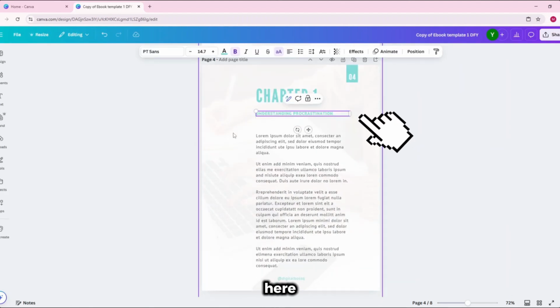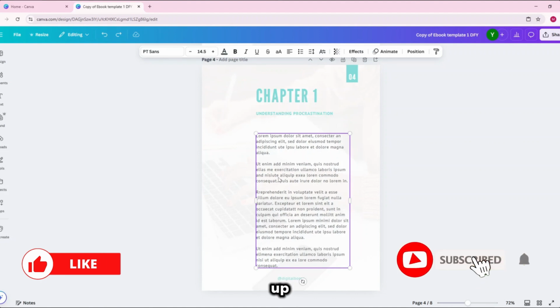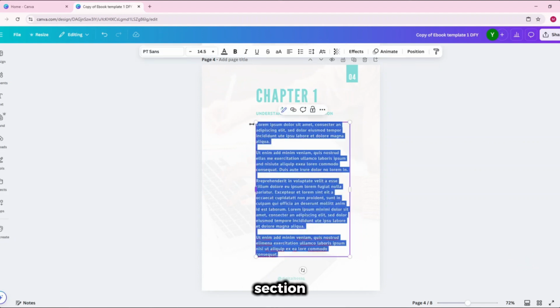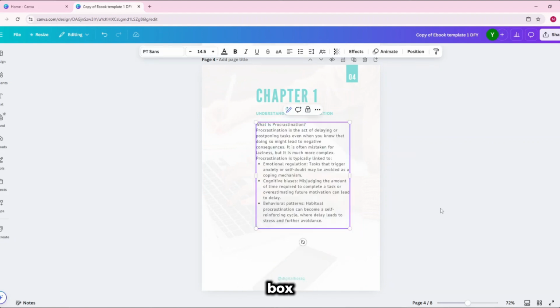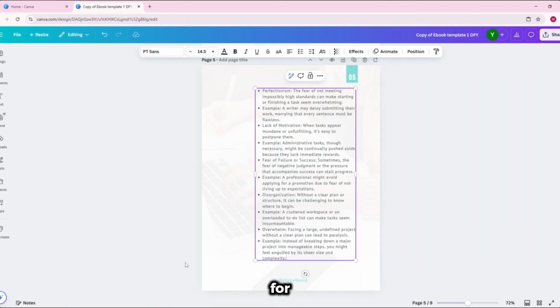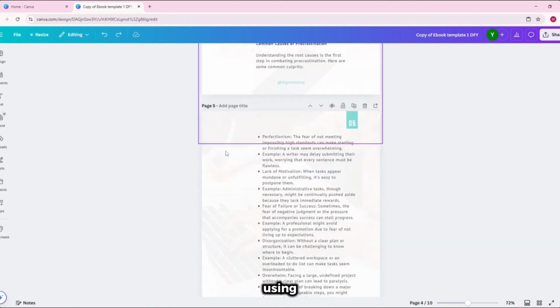I'll add the title here. And then I'm going to move this text box up so that I can remove the spacing. There's too much spacing in between the title and the next text box. And then I'll paste a section of chapter 1 into this text box and paste the remaining sections into the next pages until I'm done with adding content for chapter 1. Chapter 1 ended up using 3 pages.